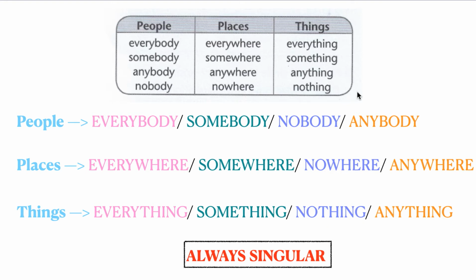It's important to know that we use the indefinite pronouns and after them we always have to write the verbs in singular. We don't say, for example, everybody are happy. This is not correct. We have to say everybody is happy. Or, for example, something is happening here. We can't say something are, for example, or everywhere are. This is not correct. We always have to use after this a singular verb.